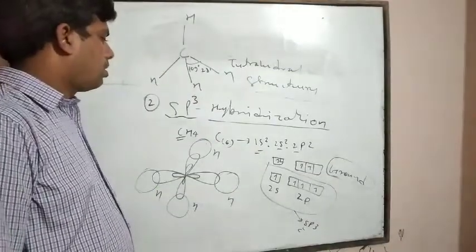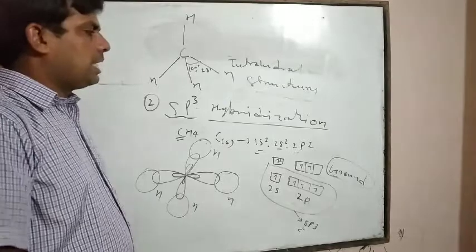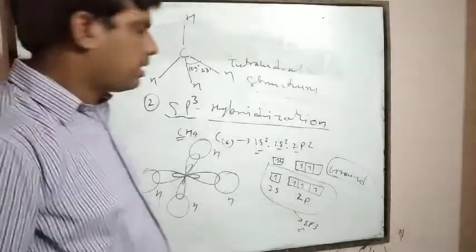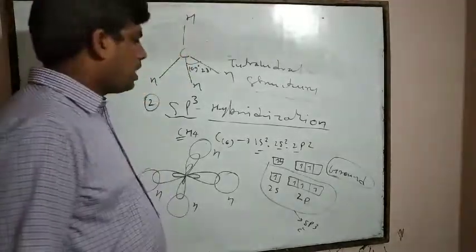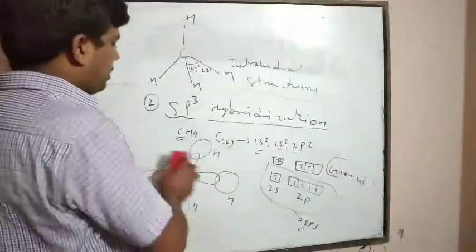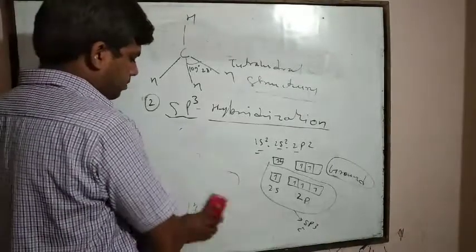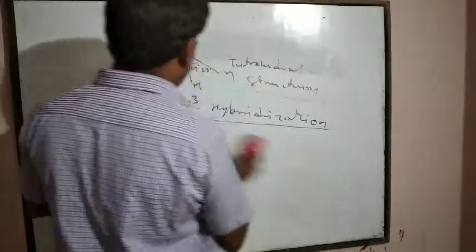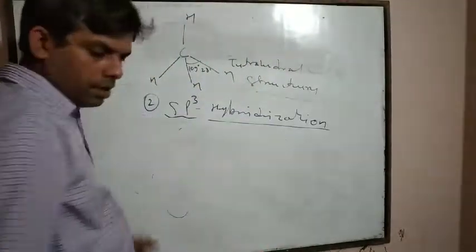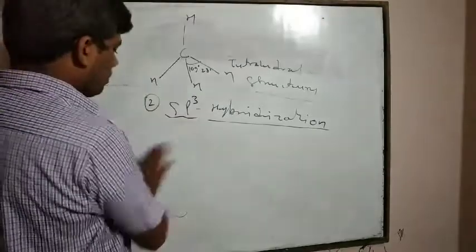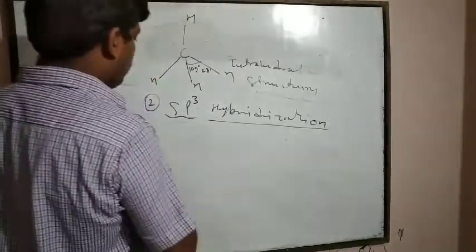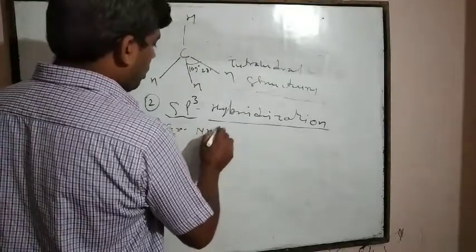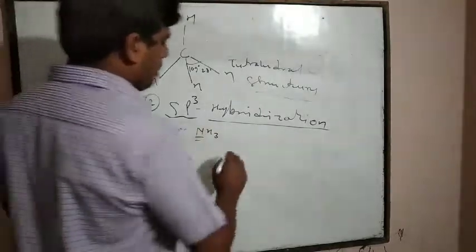Now, if ammonia is taken, in ammonia nitrogen has sp3 type of hybridization. If NH3, ammonia, is taken, then what happens?